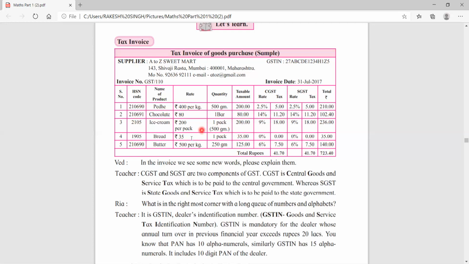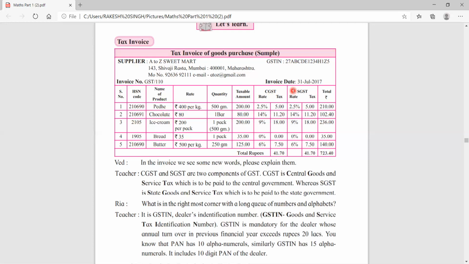So this will become the taxable amount. Now children, after that the very important part. See, GST is divided into three categories. Number one is called CGST. The full form of CGST is what? Central Goods and Service Tax. And the second one is what? It is SGST, that is State Goods and Service Tax.